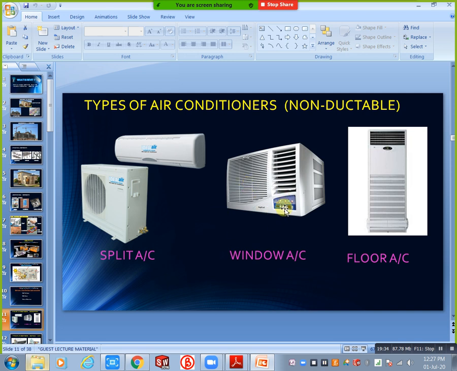In the olden days, like 10 years back, you could see this type of AC only among rich people. Nowadays we are using this type of AC. In this type of AC we need two units. One is the indoor unit, which you can see here. The indoor unit is nothing but an FCU, fan coil unit. This is the outdoor unit.